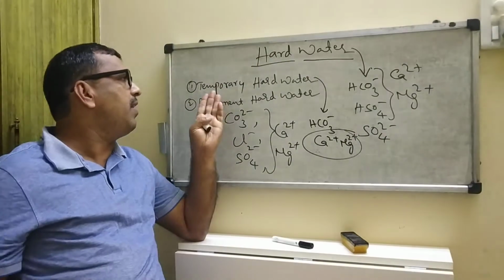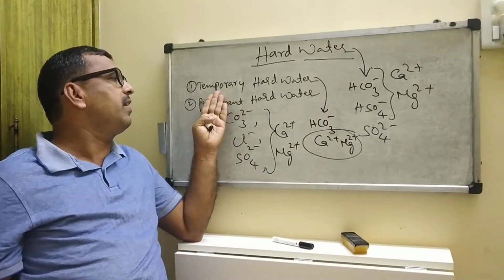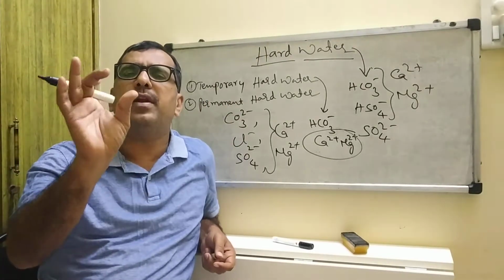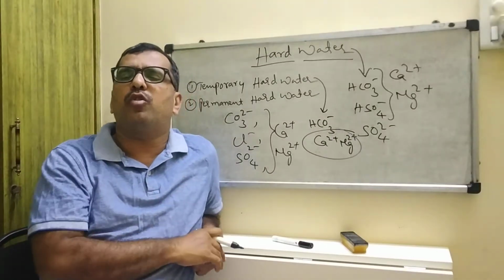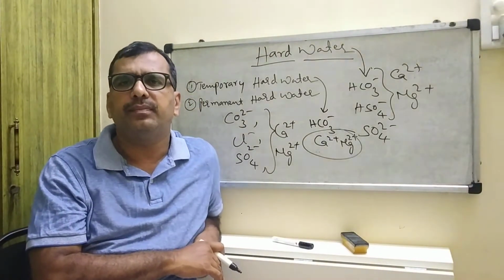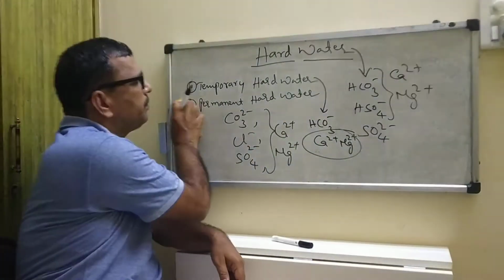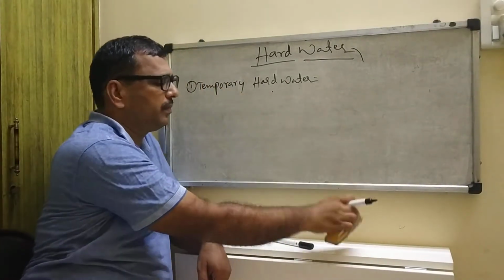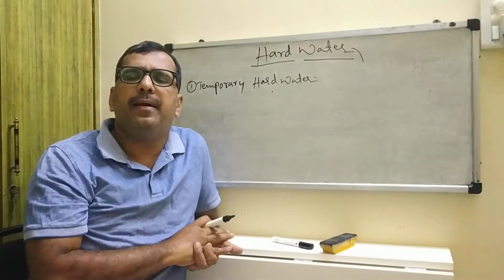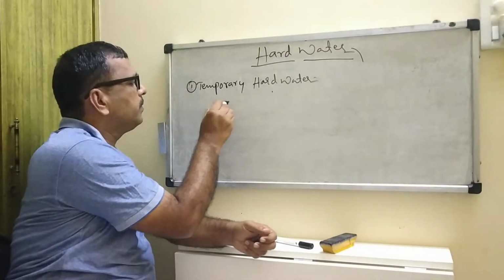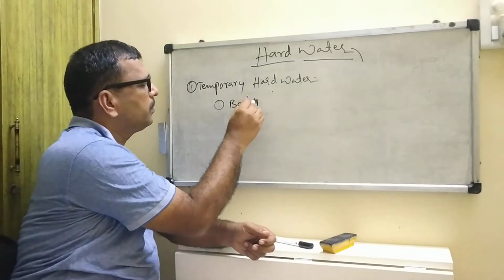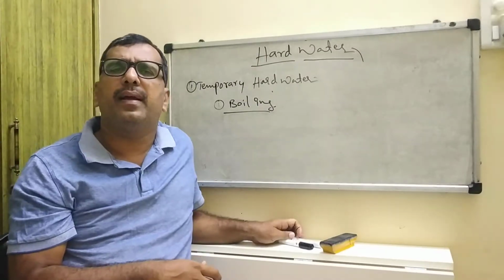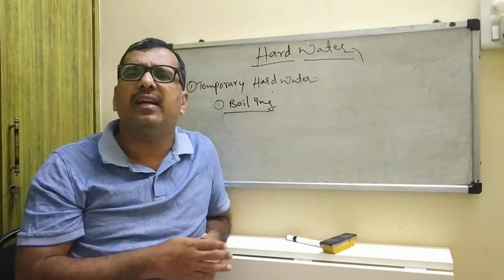So the first method we have to learn for temporary hard water is boiling. How are you going to remove the temporary hard water from the given sample of solution? The first method is by boiling, which means by heating.